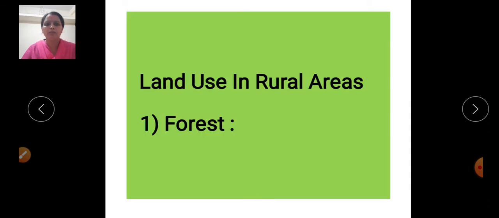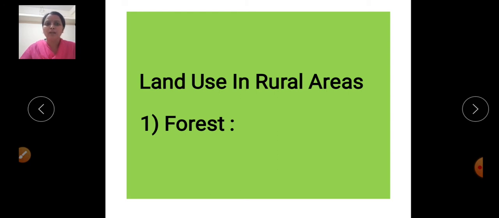We use land for several purposes. For example, we use some land for schools and colleges, some land is under river area, some under roads, some is covered by desert, some area is occupied by forest, and ice cover is also there. So land is utilized for several purposes. We classify land use into two major parts, that is rural land use and urban land use.